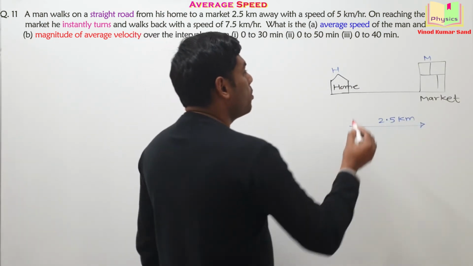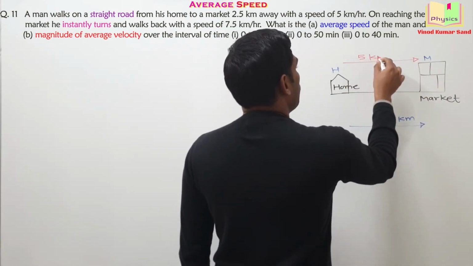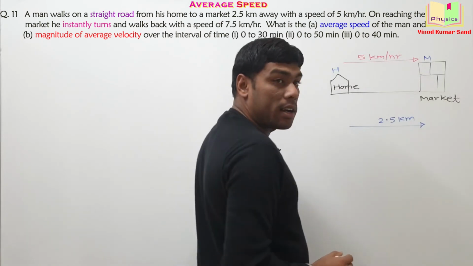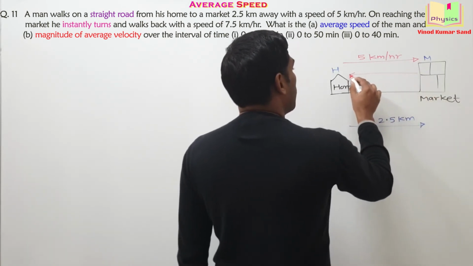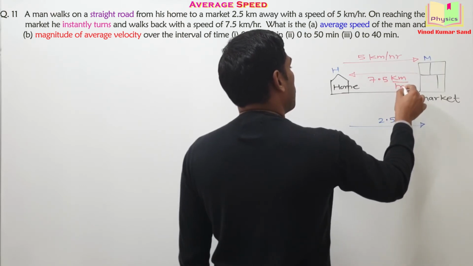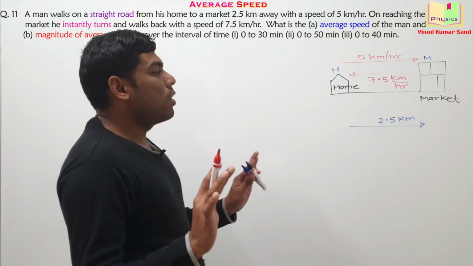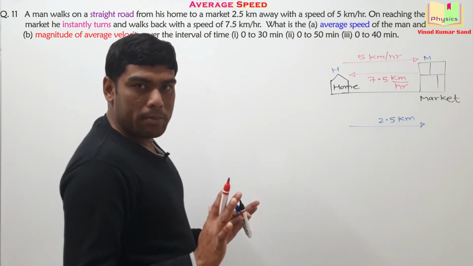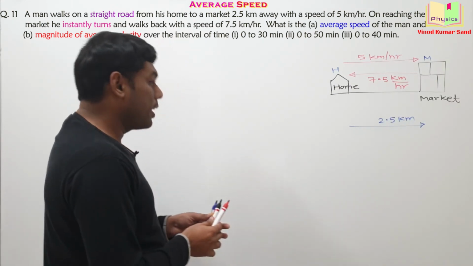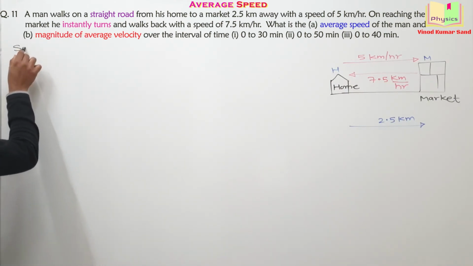Going from home to market, the speed of the person is given as 5 kilometer per hour, and while returning back, that speed is 7.5 kilometer per hour. This is the data. First of all, we'll obtain all the required time intervals and then we'll proceed for the calculations. So I'm starting that solution here.